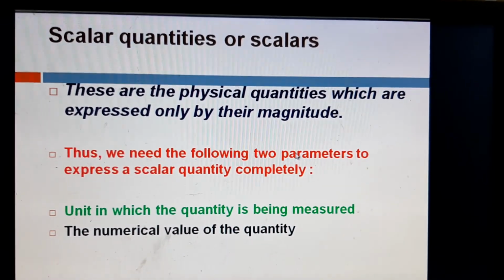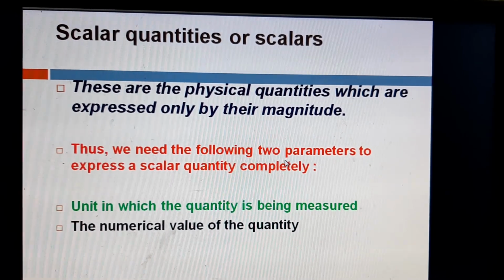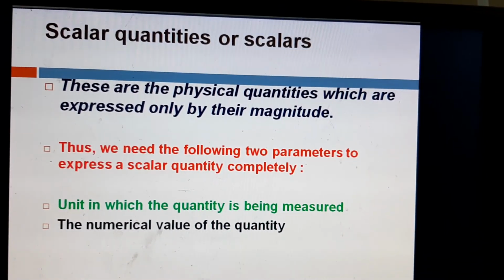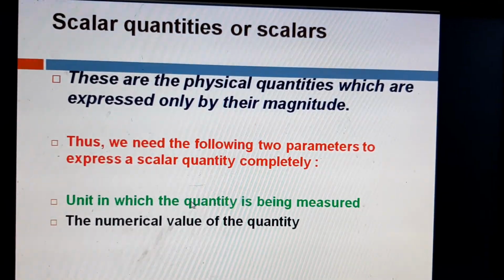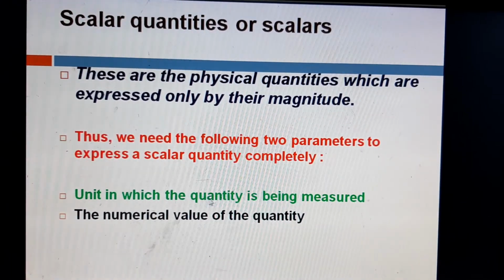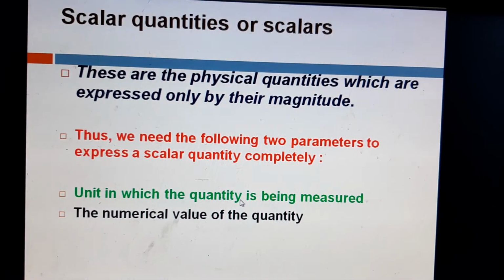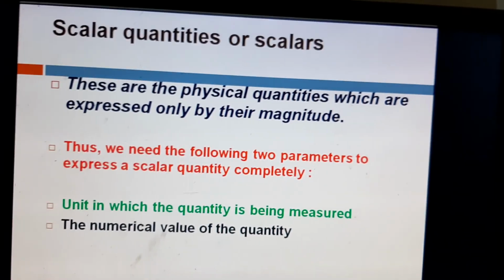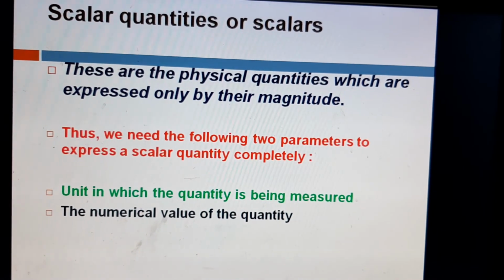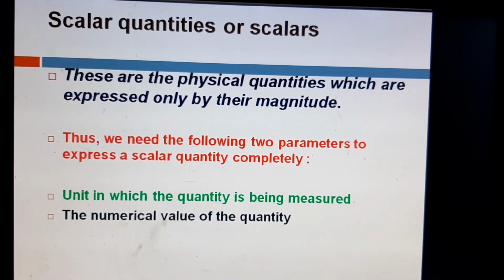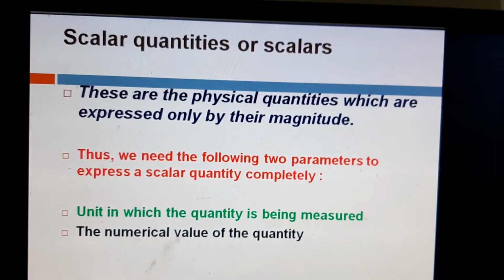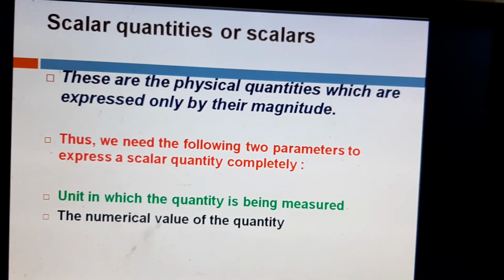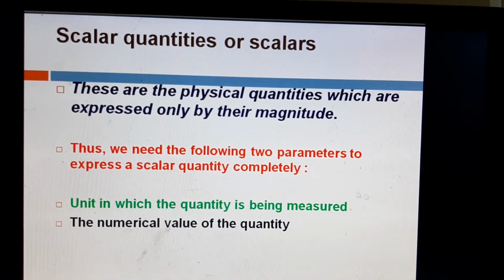Okay? Example, mass. Suppose we are saying that the mass of an object is 5 kilogram. We just need the value, that is the unit. First is the unit in which the quantity is being measured. So I am saying 5 kg. So what is the unit in which it is measured? Kilogram. And second is the numerical value of that quantity. That means how many kilograms? 5 kilograms. So I can say that the mass of an object is how much? 5 kilogram. So mass is a scalar quantity.